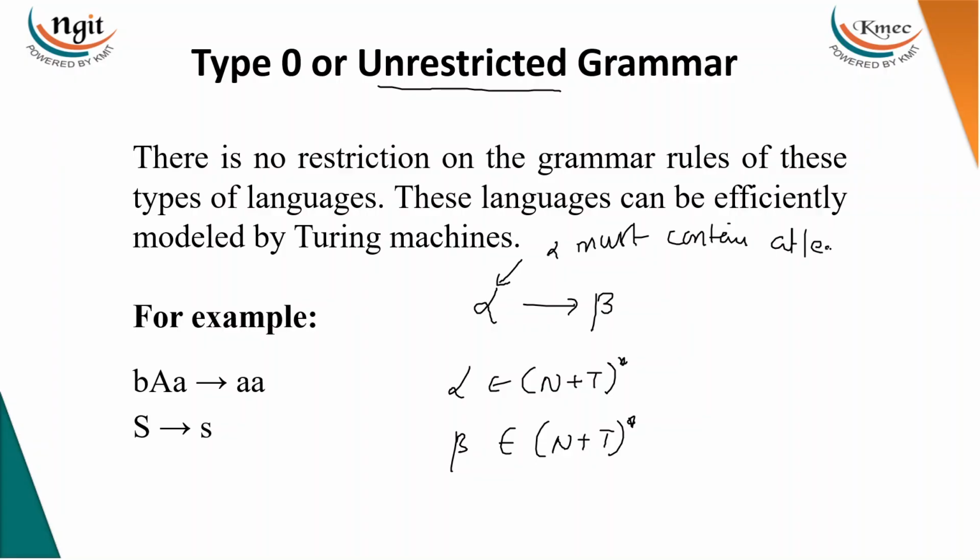Why? If there is no non-terminal, if everything is terminal here, then it cannot derive the right hand side. But the property of grammar is that the left hand side must derive the right hand side. To do that, we should have at least one non-terminal. You may have any number of terminals and non-terminals. The size of the left hand side may be more than that, less than that. Use epsilon wherever you want. There are no restrictions, right?